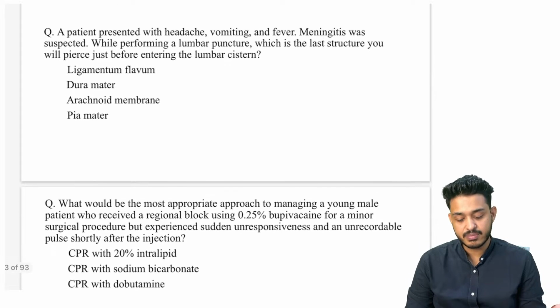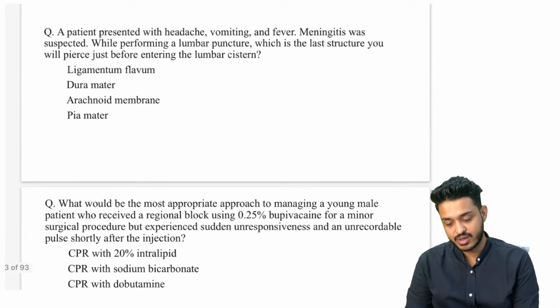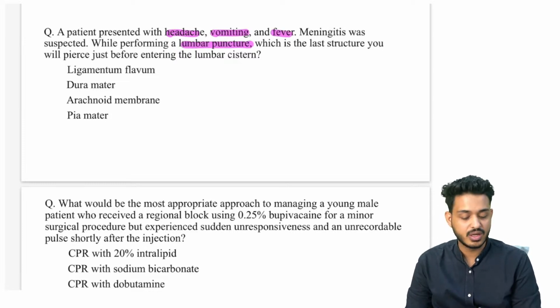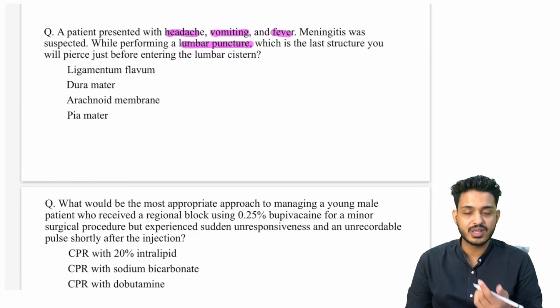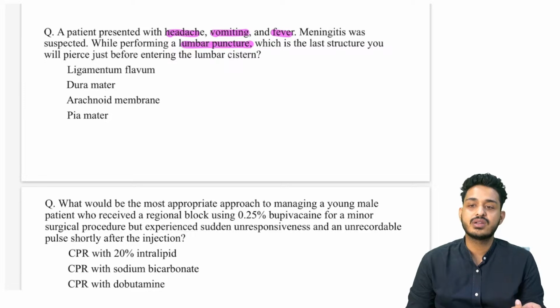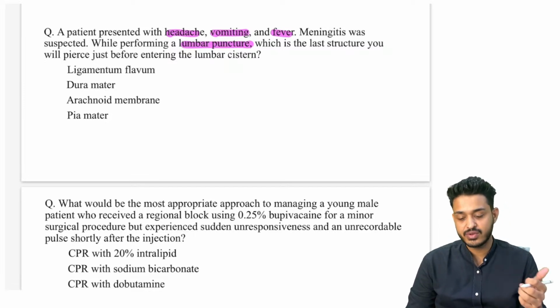A patient presented with headache. Patient is having what? Headache, vomiting, fever. Meningitis was suspected while performing a lumbar puncture. Which is the last structure you will pierce just before entering the lumbar system? So now the question is about the lumbar puncture. They are not directly asking you for the anesthesia, but they want to know about the layers, whether you know the layers or not.